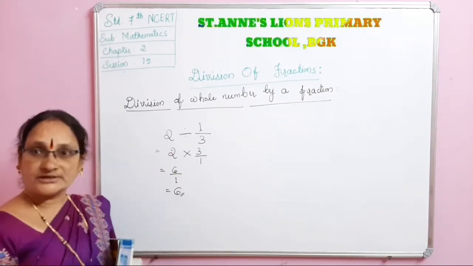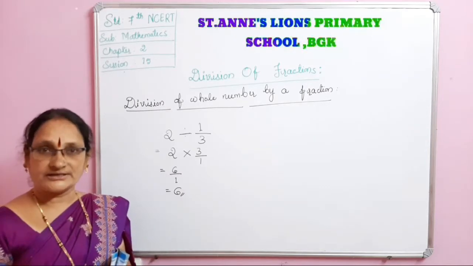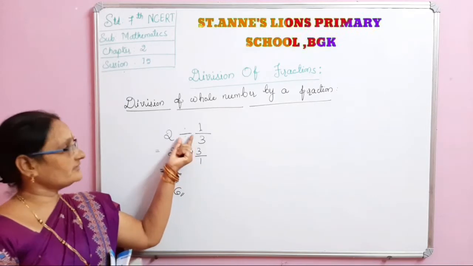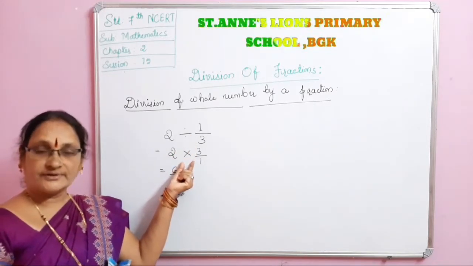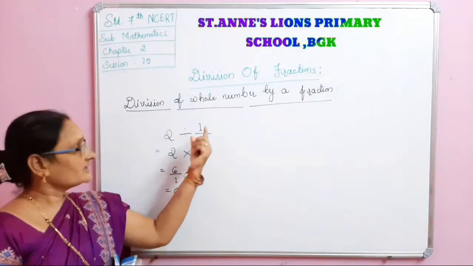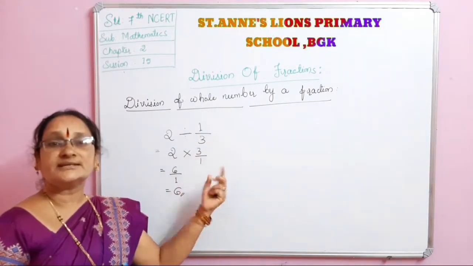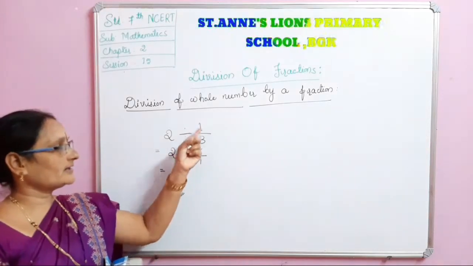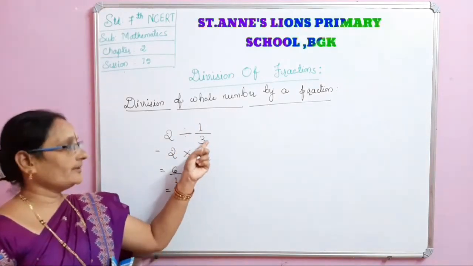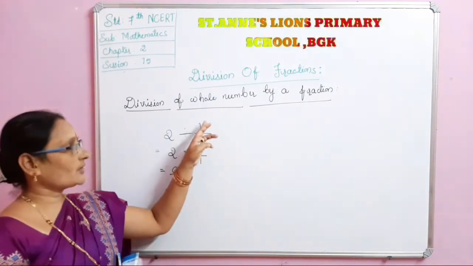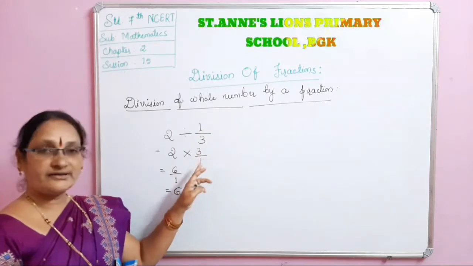Here two things are important. Which are those? We have to change division into multiplication. When we change the division into multiplication, the fraction changes into its reciprocal. Reciprocal means the numerator will come to the denominator and the denominator will come to the numerator. That is reciprocal. Reciprocal of 1 by 3 is 3 by 1.